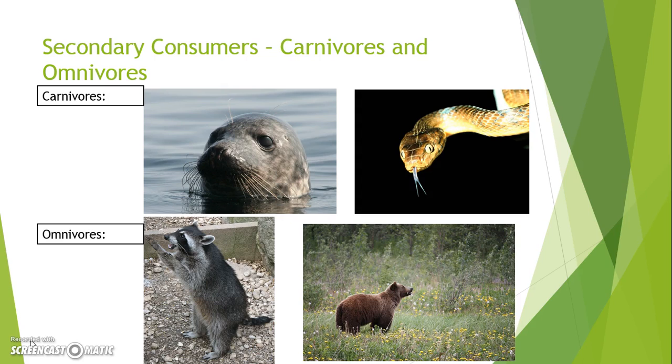Next on the food chain are secondary consumers. Secondary consumers are carnivores and omnivores. Carnivores eat meat. Examples of carnivores are seals and snakes. Omnivores eat both plants and animals. Omnivores are opportunistic feeders, meaning they eat whatever food is available. Examples of omnivores are raccoons and grizzly bears.